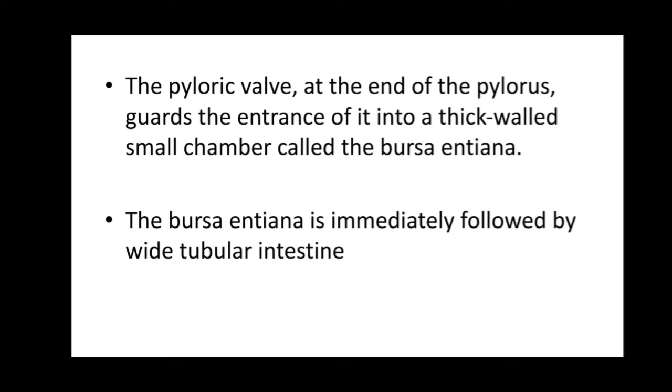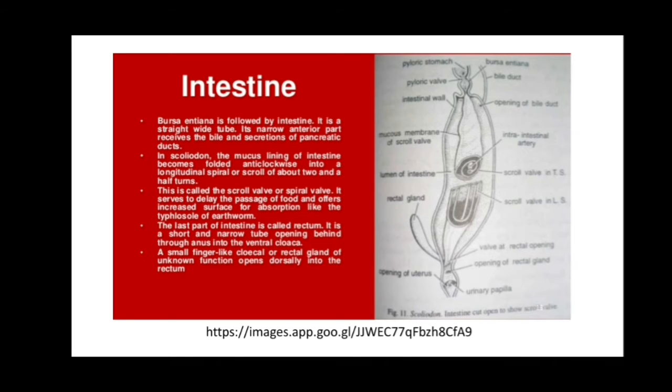The pyloric valve at the end of the pylorus guards the entrance into a thick-walled small chamber called the bursa entiana. The bursa entiana is immediately followed by a wide tubular intestine. Now, the next part of the digestive system is the intestine.